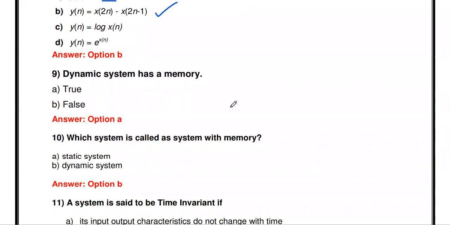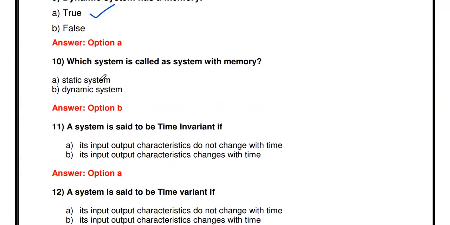And the next question, does the dynamic system have a memory? Yes. In order to store the previous input, that is the past input and future input, the system needs some compulsory memory. So that's why the dynamic system is called a system with memory. Which system is called a system with memory? Dynamic. A memoryless system is said to be static.